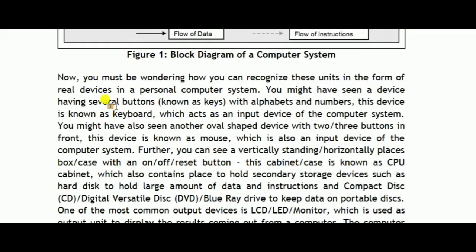Okay students, now we talk about the keyboard, which is an input device. It is used for entering data. On the keyboard there are a number of alphabet keys and numeric keys from 0 to 9 and alphabets A to Z. There are also some special symbols which are used for other commands.